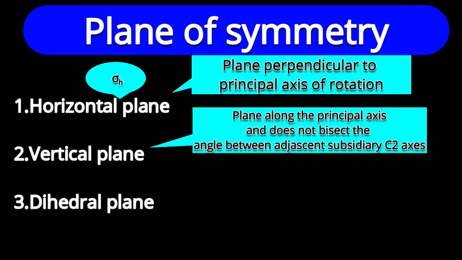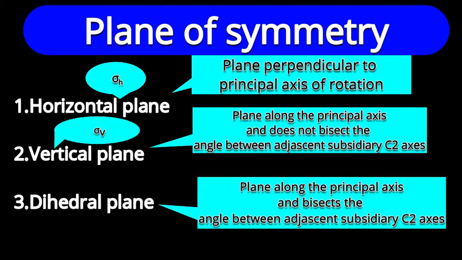If the plane is along the principal axis and does not bisect the angle between subsidiary C2 axes, see, it is a very important term, subsidiary C2 axis, then that is called a vertical plane. It is represented as sigma v.